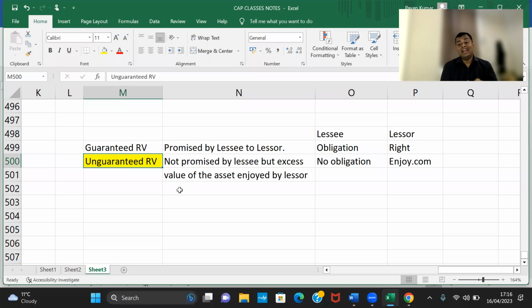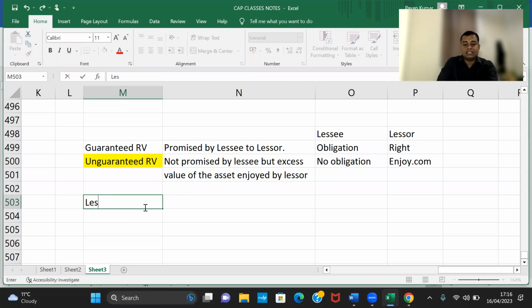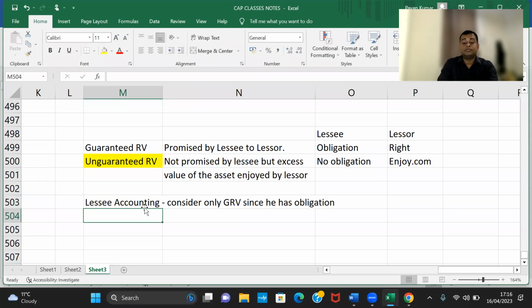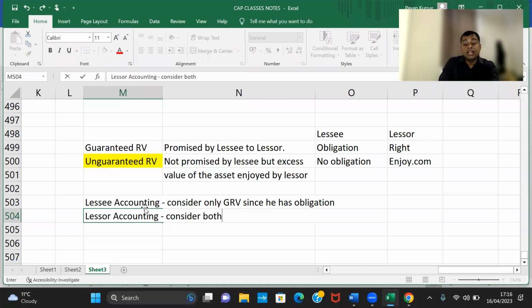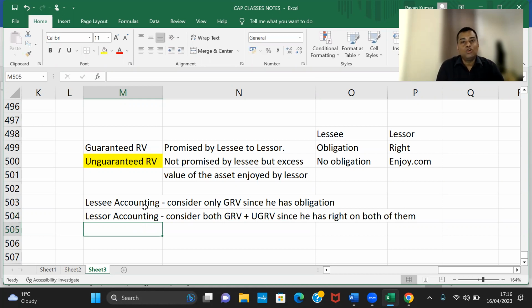This is the reason lessee accounting considers only guaranteed residual value, since he has obligation. Lessor accounting considers both guaranteed residual value plus unguaranteed residual value, since he has right on both of them. Don't you think standard is easy when you have common sense? Or rather, when you have clarity on the concepts.